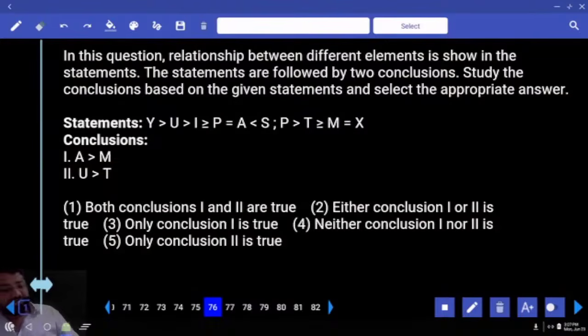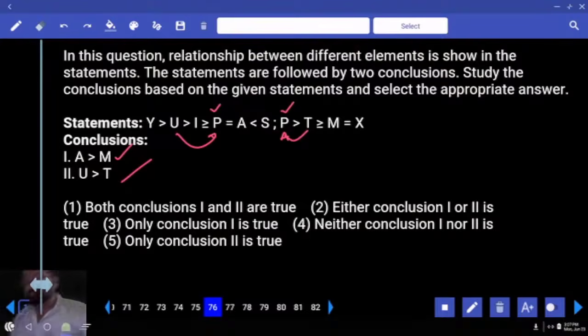Chalo, what's the common letter? A to M, P. I can directly put A in the place of P. A greater than M. Absolutely straightforward. Yes or no? Next is what? U greater than T. U to P, U greater than P. P greater than T. Right or wrong? Right. What's the answer? Both 1 and 2.